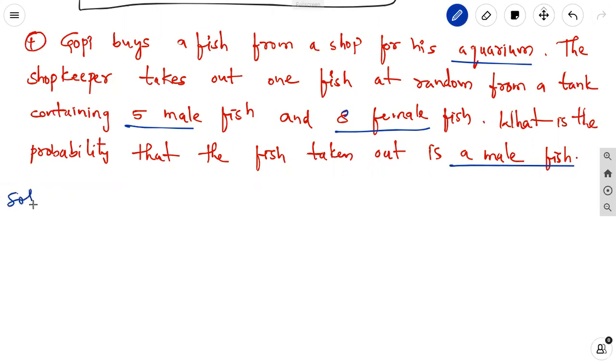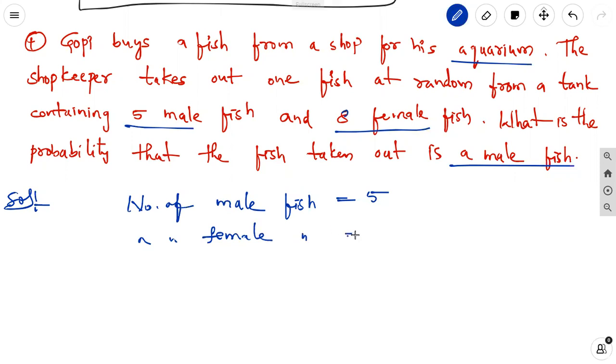See here how many fishes are there. First find out the total fishes. Number of male fish equal to 5. Number of female fish equal to 8. Total fishes equal to 13.